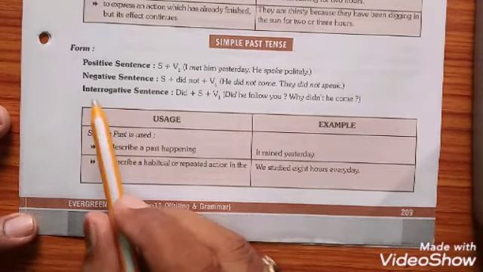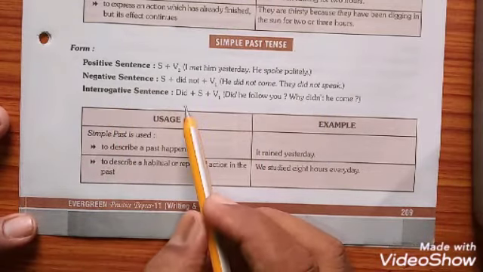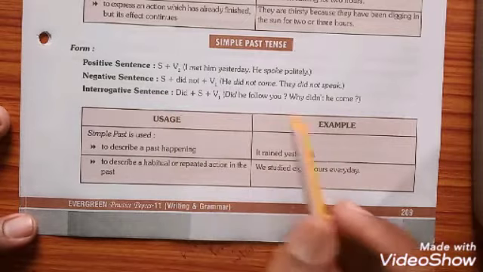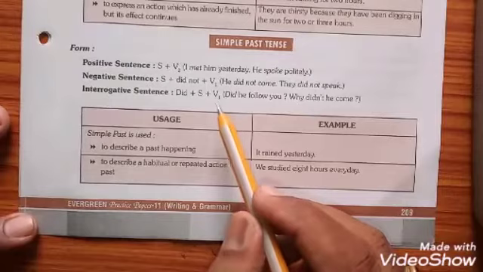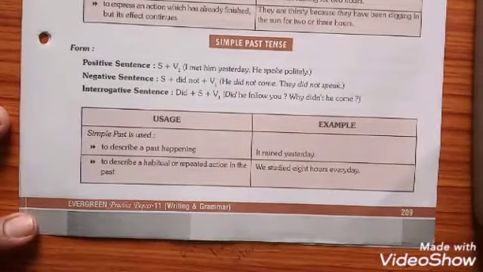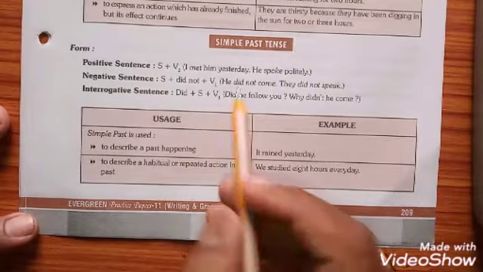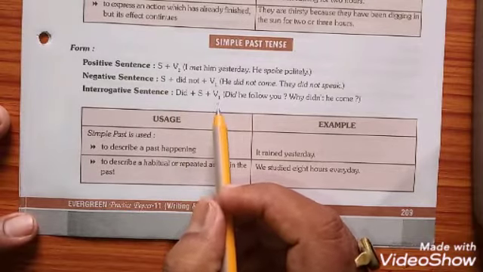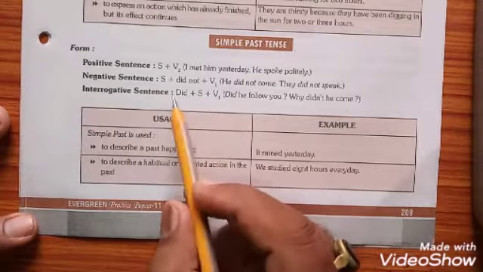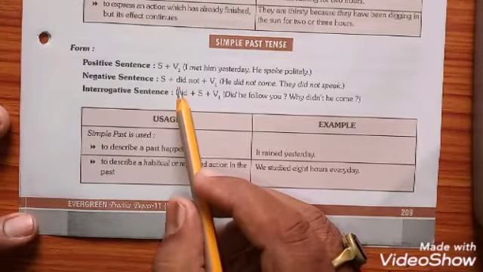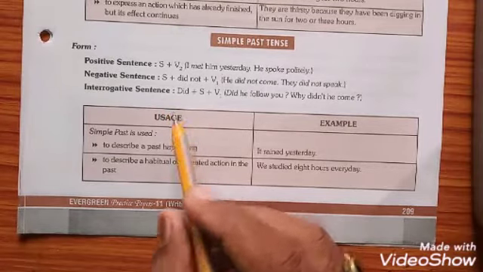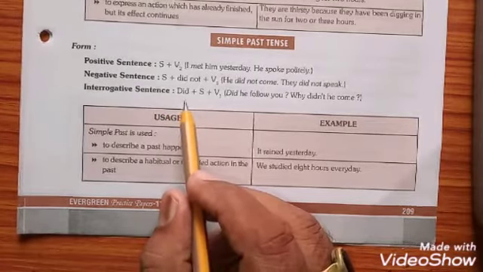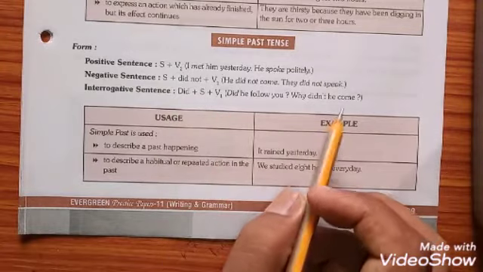As far as an interrogative sentence is concerned, it takes did in the beginning and an interrogative sign at the end. Again, V1 is used. So keep in mind that in negative as well as interrogative sentences, did and V1 are used. Keep yourself away from using did and V2. The complete structure of an interrogative sentence is did plus subject plus V1 plus other words.